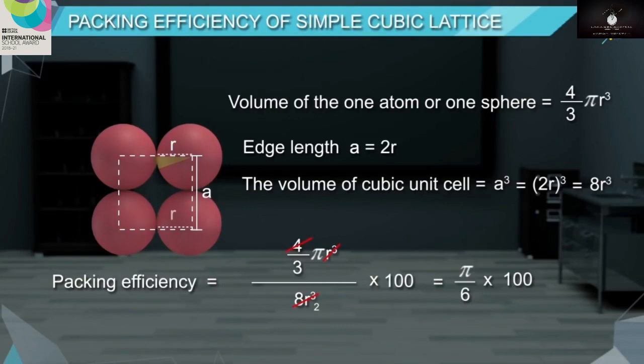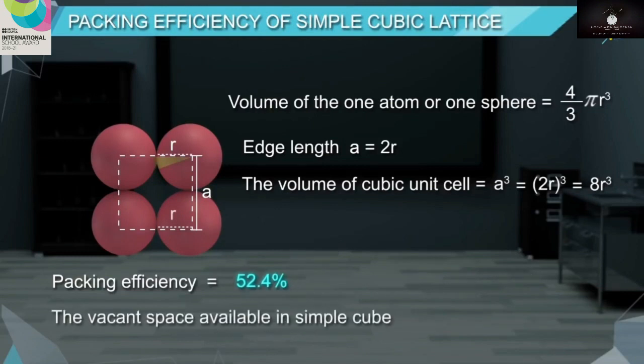On solving, we get 52.36% or 52.4%. The vacant space available in simple cube is equal to 100 minus 52.4%, that is 47.6%.